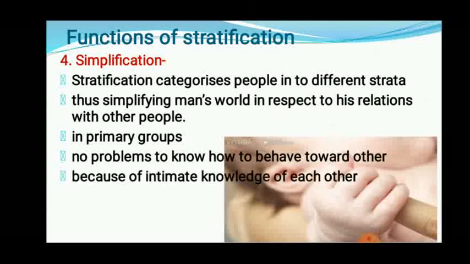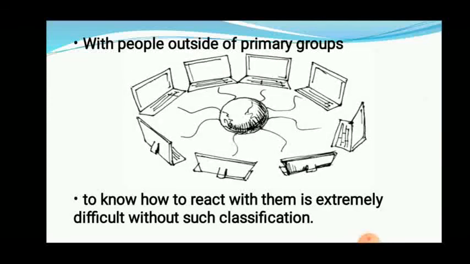But when we enter outside of the family, into the whole community of society, then which kind of relationship should we maintain with other people, and how should we react with them, if we participate in areas other than our family?